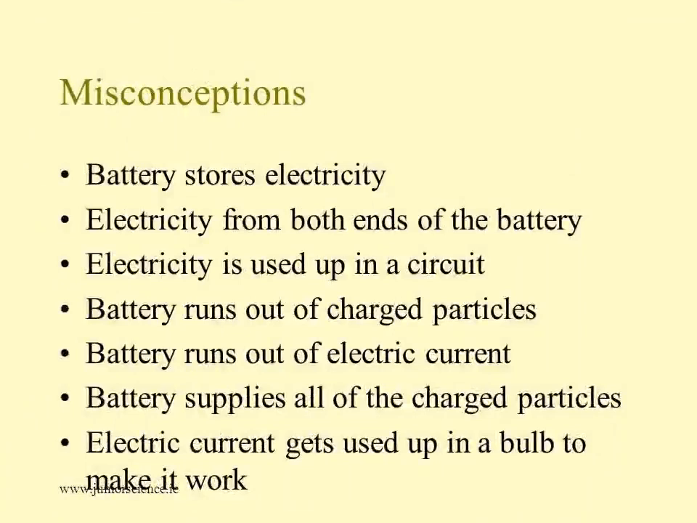Now, what is a misconception? There is a common misconception that the battery is the source of electrons. It's not true. When the battery is connected across a given wire, the electrons in the closed circuit result in the current. Some think the battery stores electricity, and that electricity flows from both ends of the battery.